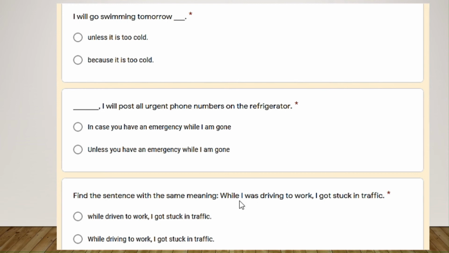They are showing you something that was happening, so we need the ing. While driving to work. Remember that to make this reduction, we omit the subject and the form of be, wherever it is. I was is omitted. So you say, while driving to work, I got stuck.